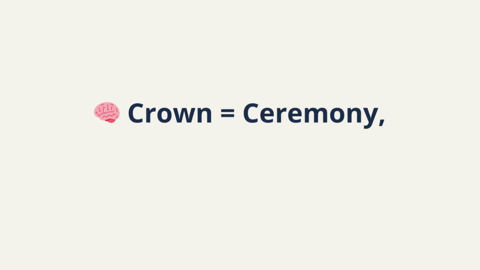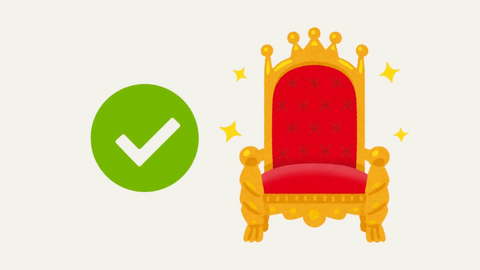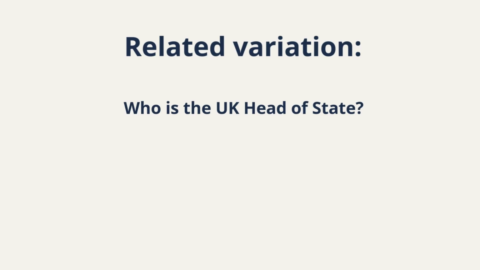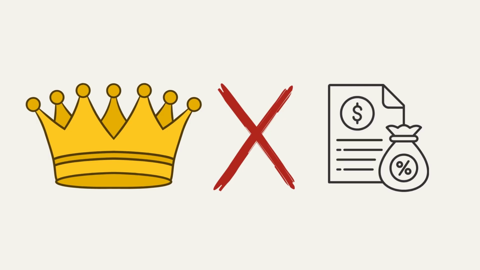This is where many candidates confuse symbolism with power. Now encode this clearly. Repeat this. Crown equals ceremony, not control. This protects you from future trap questions about monarchy power. Related variation. Who is the UK head of state? Answer: the monarch. And what does the monarch not do? Set taxes. Now your understanding is structural.